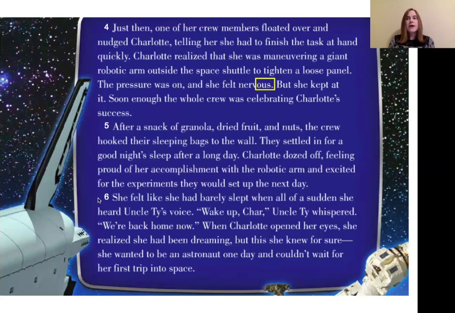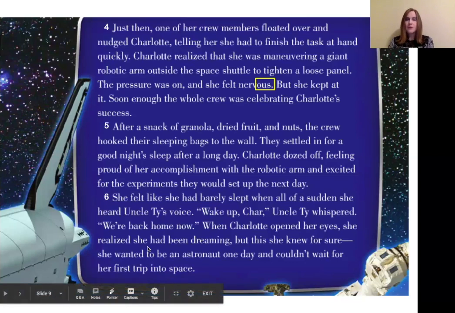Finally, I want you to read paragraph 6. And in paragraph 6, she makes an important decision. What is the decision she makes in paragraph 6? We can find that decision toward the end of this paragraph. She knew for sure she wanted to be an astronaut one day.